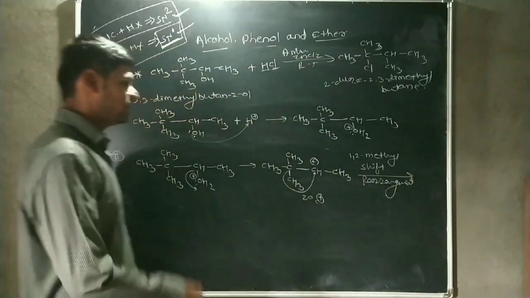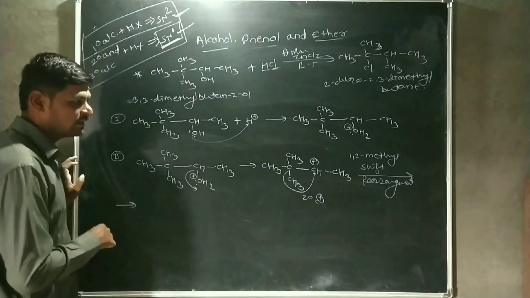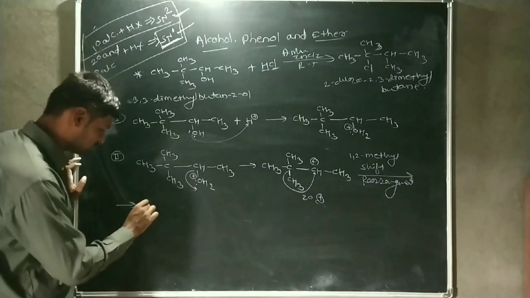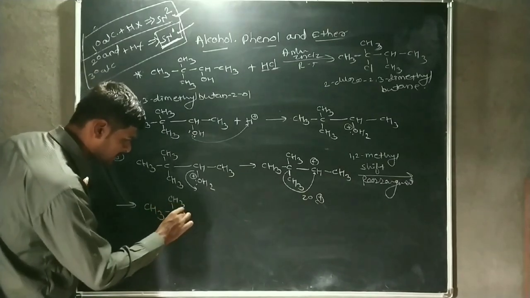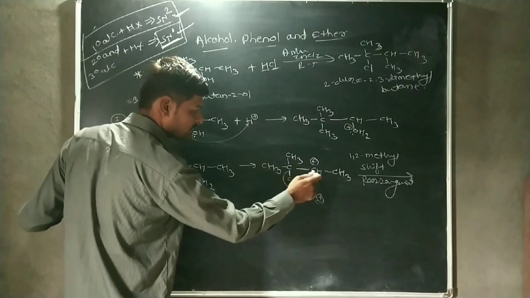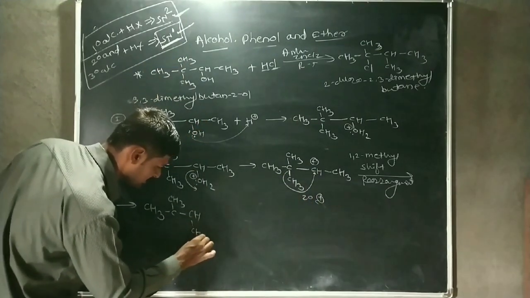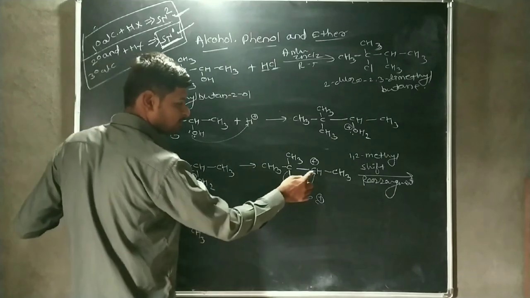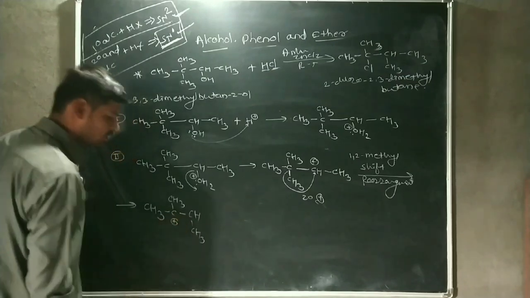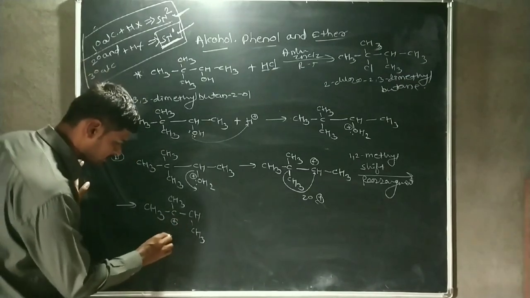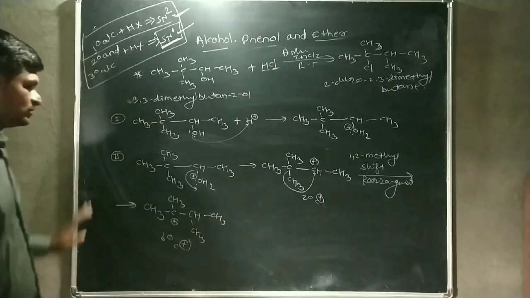Okay, by 1,2-methyl shift, a rearrangement reaction is possible here. After methyl shifting, the secondary carbocation gets converted into tertiary carbocation, that is this tertiary carbocation. Then this CH gets converted into CH, and this CH3 is attached here. Then CH, and CH3 is here. Then the positive charge is shifted from this carbon to this carbon atom. There is a formation of positive charge, that means this is tertiary carbocation, and the remaining CH3 remains attached to this carbon atom.